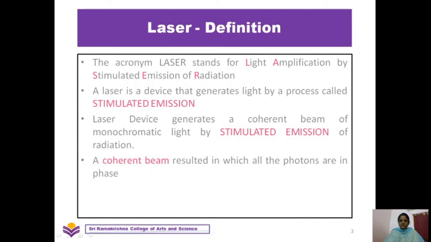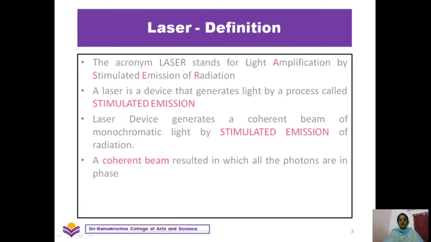So by definition, laser means light amplification by stimulated emission of radiation. So a laser is a device that generates light by a process called stimulated emission. Laser devices generate a coherent beam of monochromatic light. So in order to designate a light as a laser light, it should satisfy these two conditions, that is, it should be coherent and it should be monochromatic.